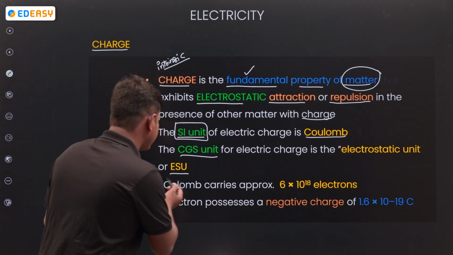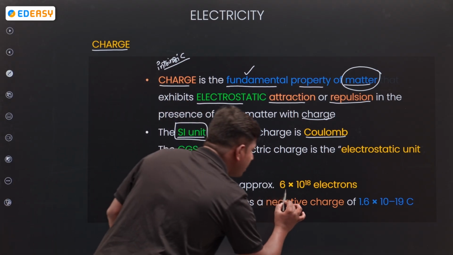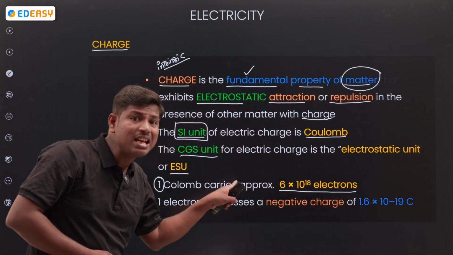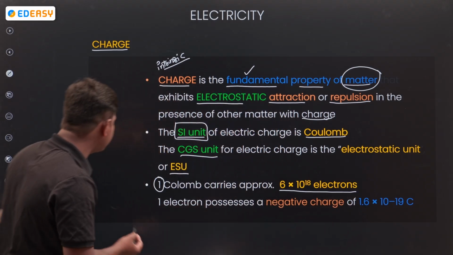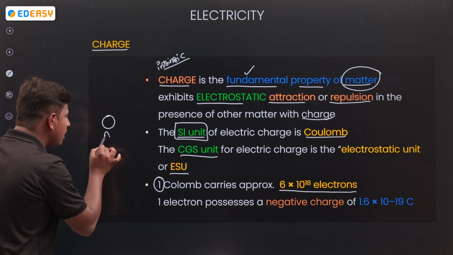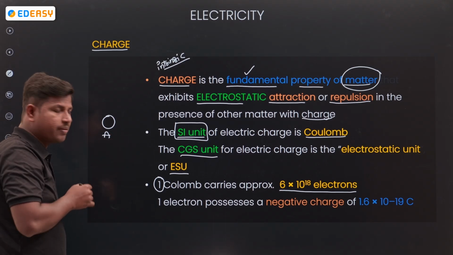In 1 coulomb, how many electrons are present? 6 into 10 to the power of 18 electrons are present. If I take a body, say A is a body.